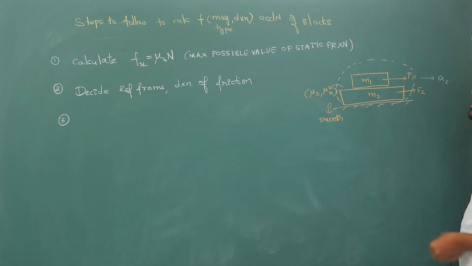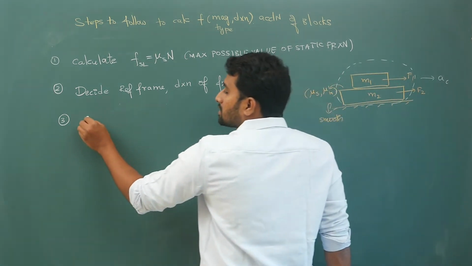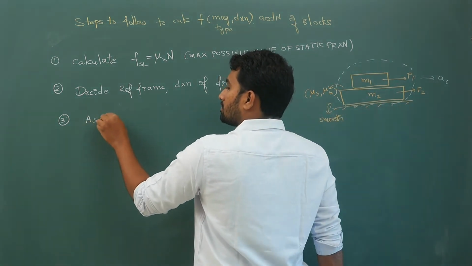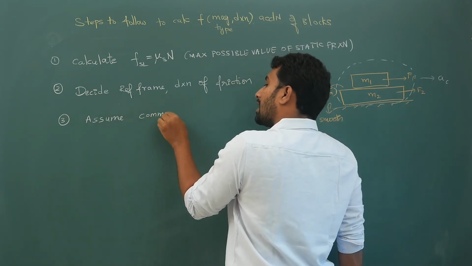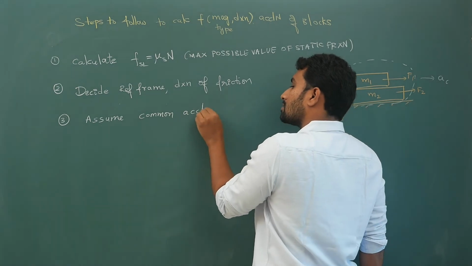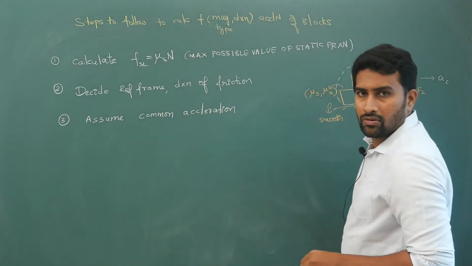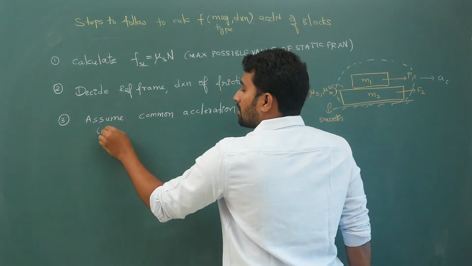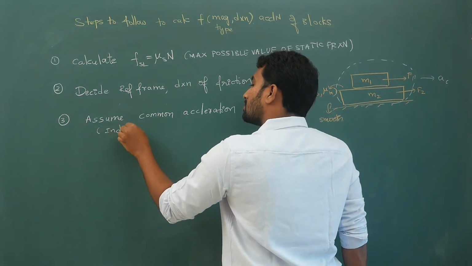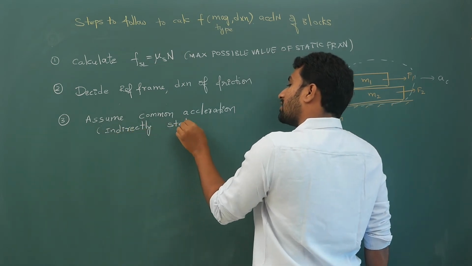So here, indirectly, what I am doing is assuming a common acceleration, which means I am assuming static friction.